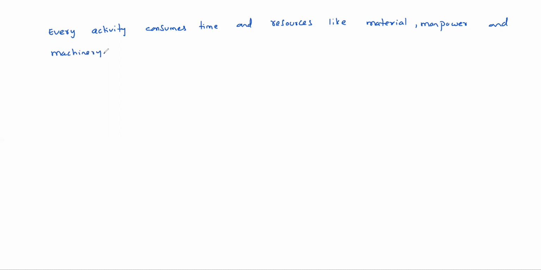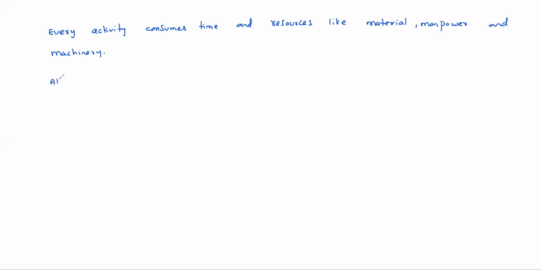See, if you know the exact duration, exact dates of that activity, you can procure all these things. So when we need to purchase bricks, when we need to procure manpower, when we need to take machinery for lease or rental purpose, we need to plan all these things, okay.